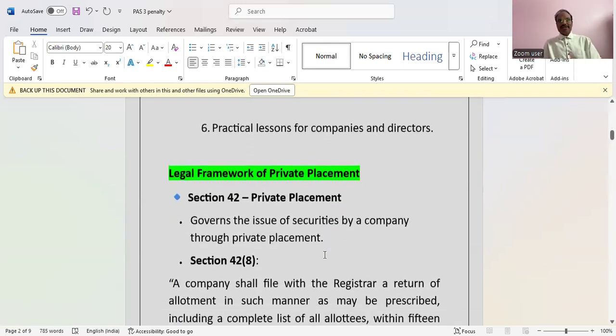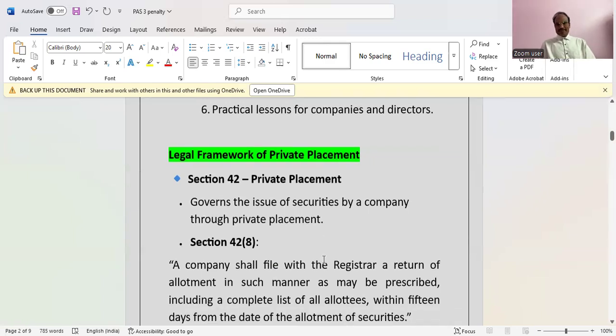First of all, I will explain the legal framework for private placement. Section 42 talks about private placement. It governs the issue of securities by a company through private placement.